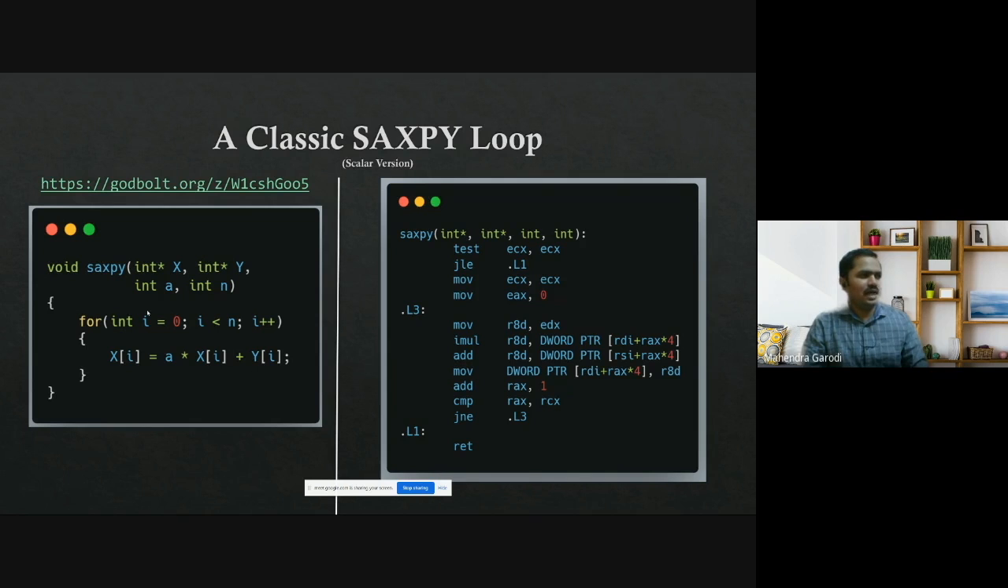If I run this program in Godbolt and see what kind of assembly the compiler produces, this is roughly what I get with particular compiler options. Here you can see, focus on this L3 section. The first instruction is a move instruction, where it is copying the A value into a particular register. Then it does multiplication with X, then adds into Y, then stores it once again into a particular memory location, and then increments the loop. This is called the scalar version, so you are operating on a single data element here.